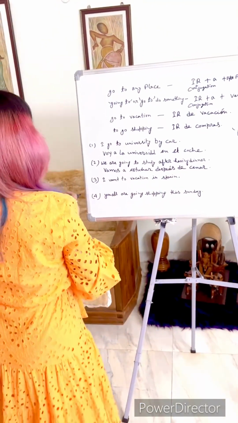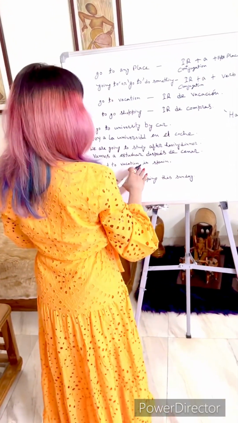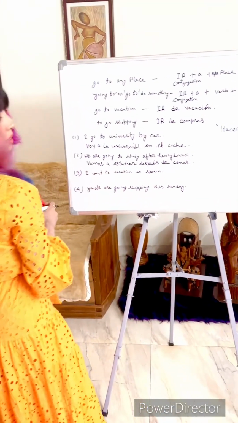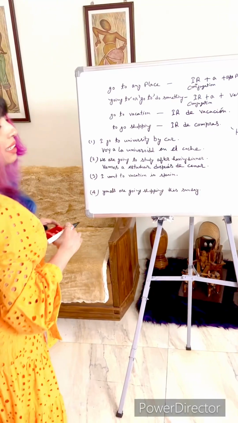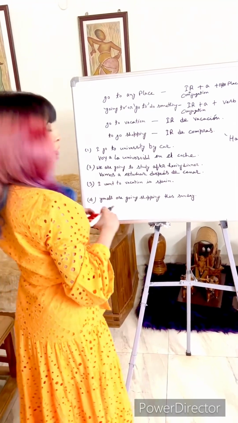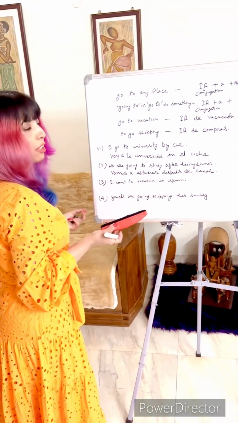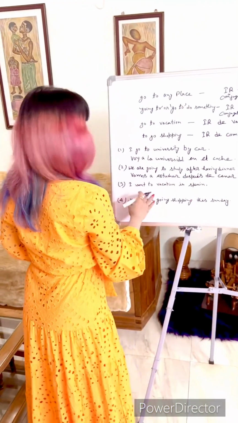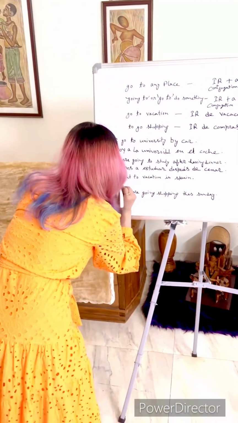Now the next structure, I want to vacation in Spain. To want is another irregular verb, and that is also very important. Querer, and the yo form of querer would be quiero.